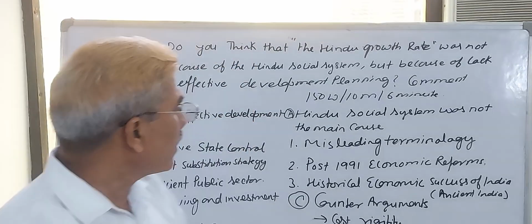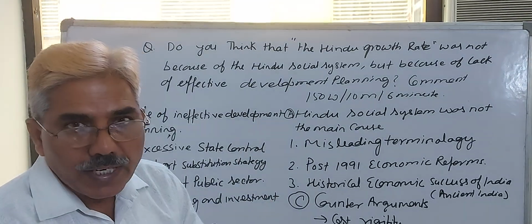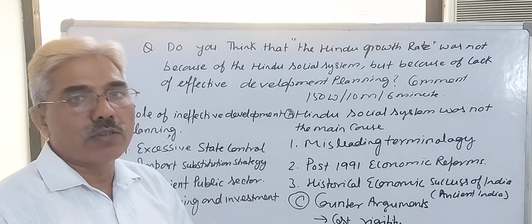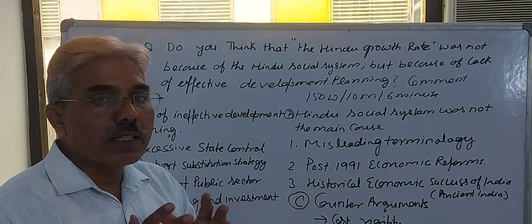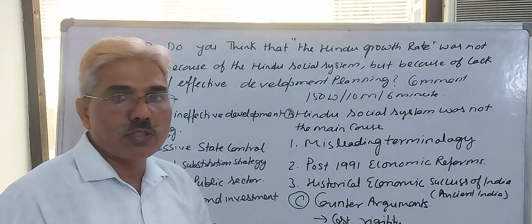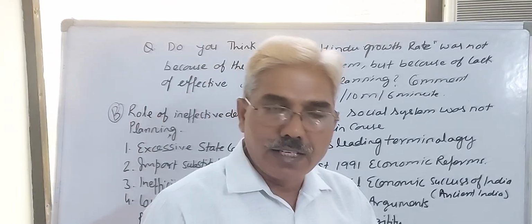I will decode this now so you can understand in multiple points and finally conclude what the main reasons were behind the low growth rate of the Indian economy during 1950 to 1980.